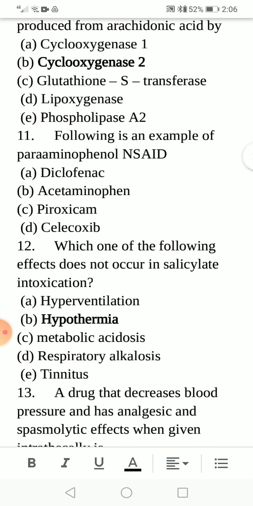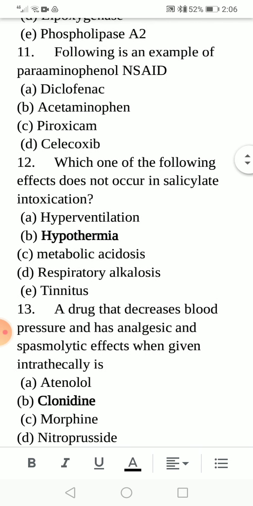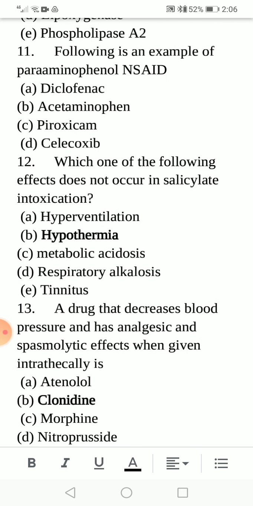Option number 12. Which of the following effects does not occur in salicylate intoxication? Option A, hyperventilation; B, hypothermia; C, metabolic acidosis; D, respiratory alkalosis; and E, tinnitus. The correct option is B, hypothermia.